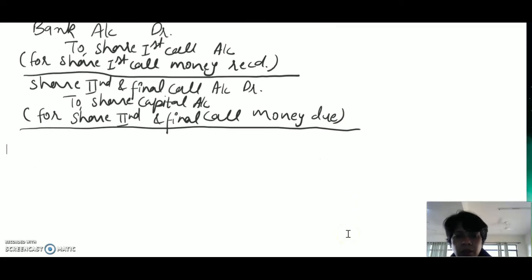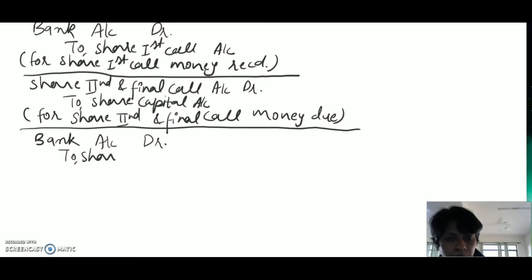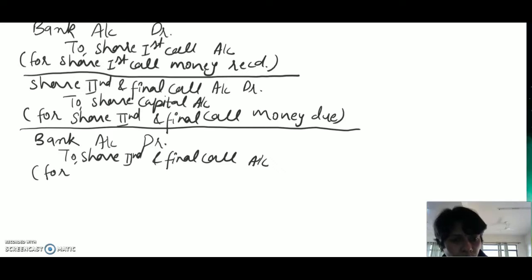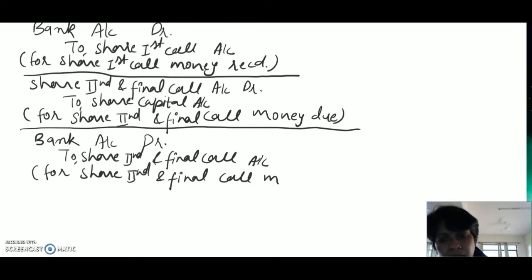In that condition, we will write bank account debit to share second and final call account, and the narration will be for or being share second and final call money received.